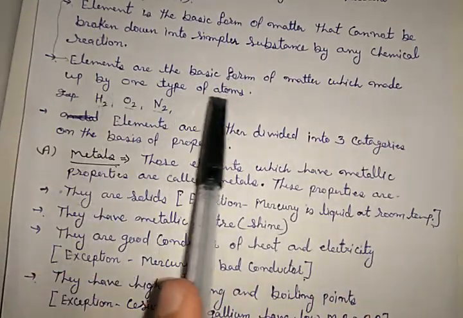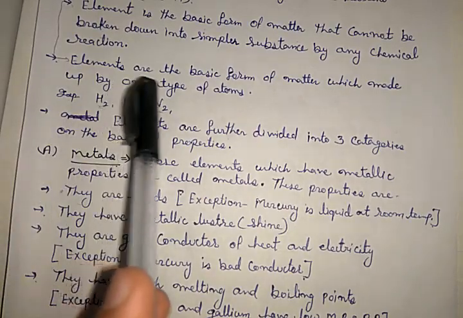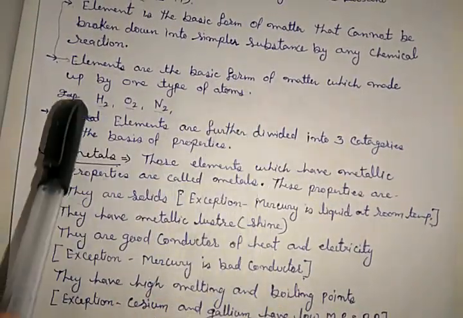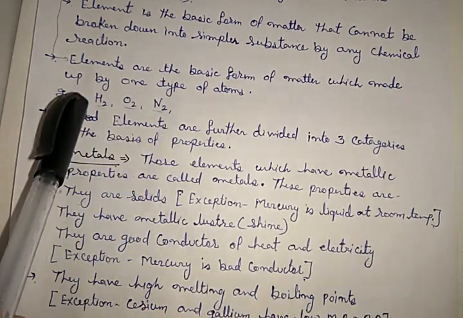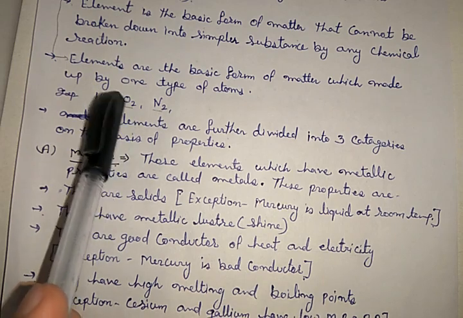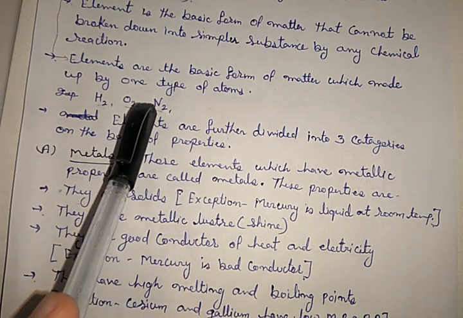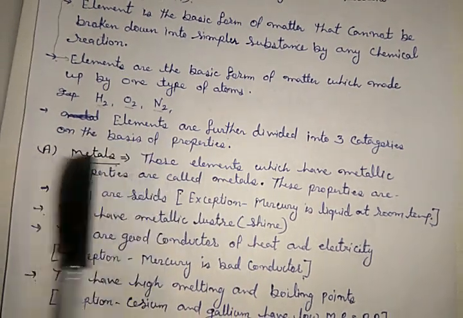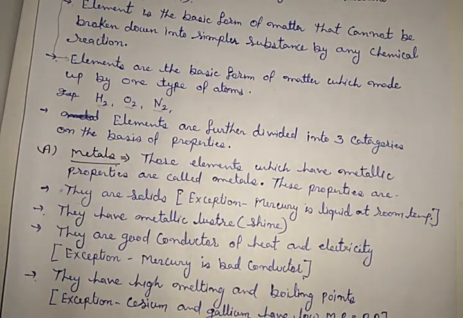by only one type of atoms. Elements are the basic form of matter which are made up by only one type of atoms, like H2, O2, N2. Here two atoms which are hydrogen, here two atoms which are oxygen, here two atoms which are nitrogen. Clear?